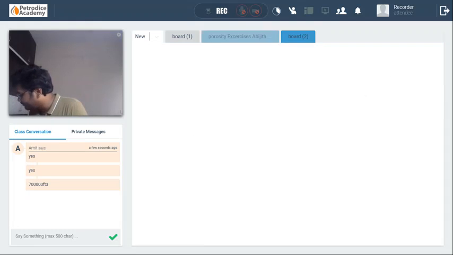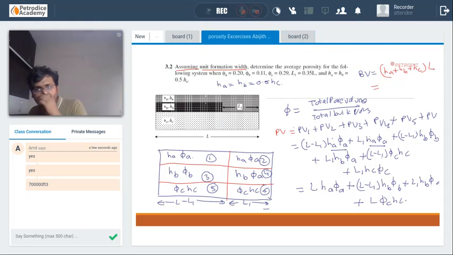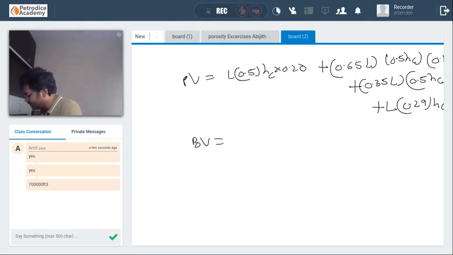Bulk volume is equal to 0.5 HC plus 0.5 HC plus, that is equal to 2 HC into L. Bulk volume is 2 HC into L. Okay, let me do it. 0.5 into 0.20 plus 0.65 into 0.5 into 0.11 plus 0.35 into 0.5 into 0.29.